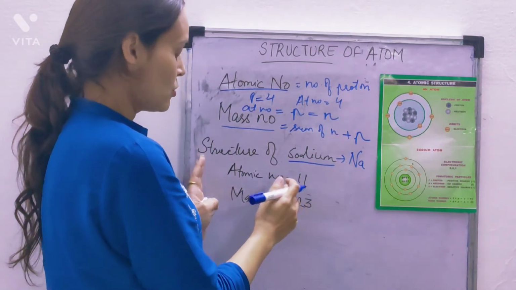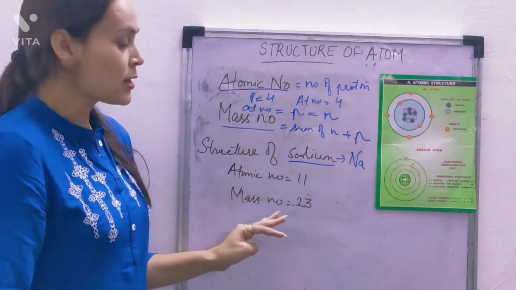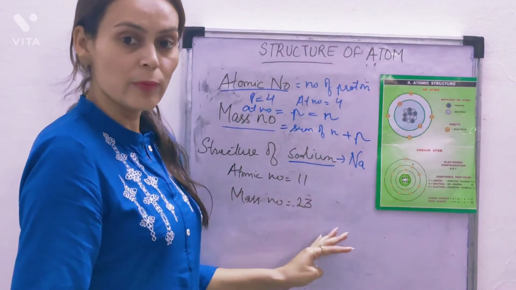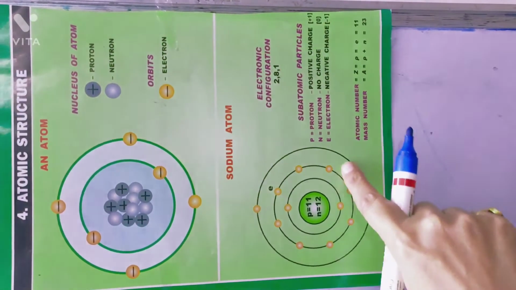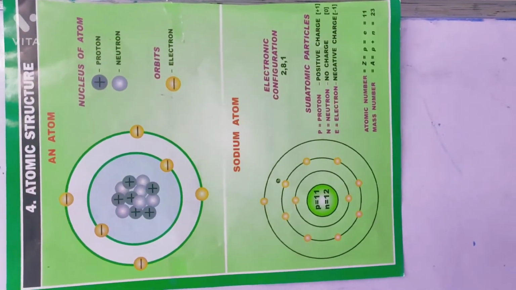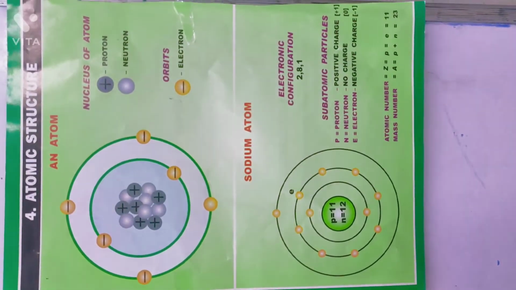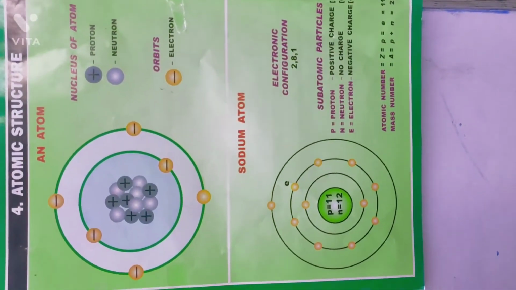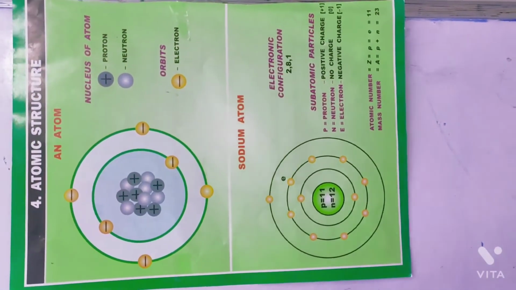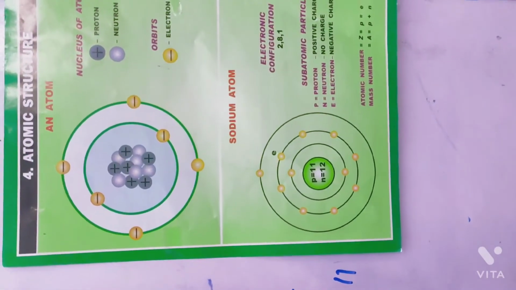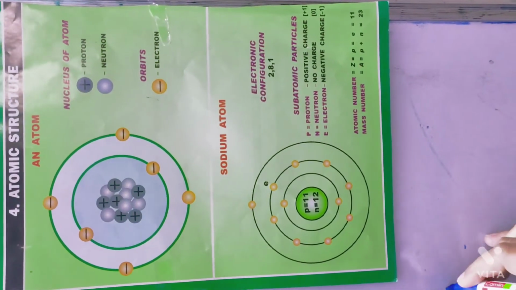Now from this, we have to find out how many electrons, how many protons and how many neutrons are in it, and how to draw the structure of a sodium atom. Look closely over here. Sodium atom, atomic number 11. We know that atomic number is equal to number of protons, so protons will be 11. Now electrons: electrons are equal to number of protons, so electrons will also be 11.